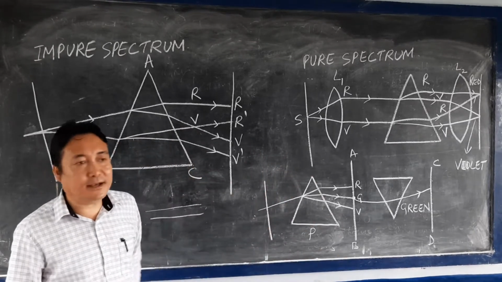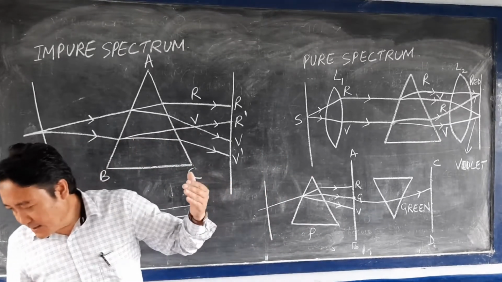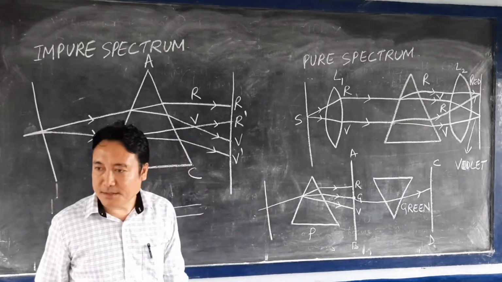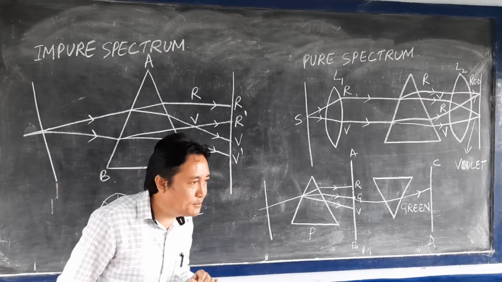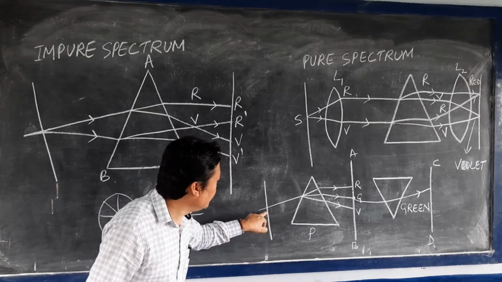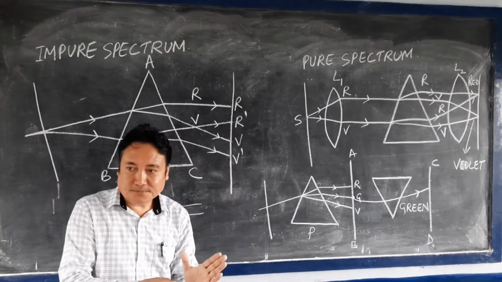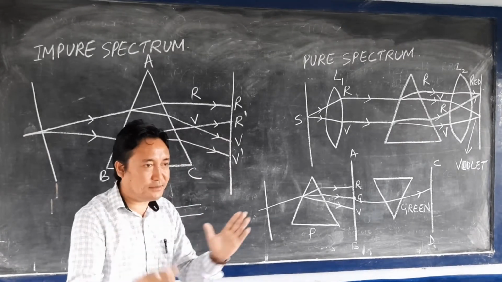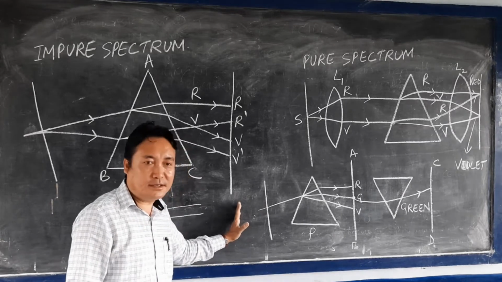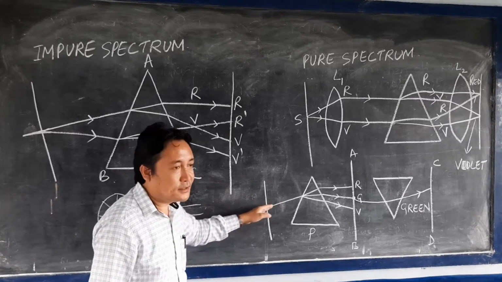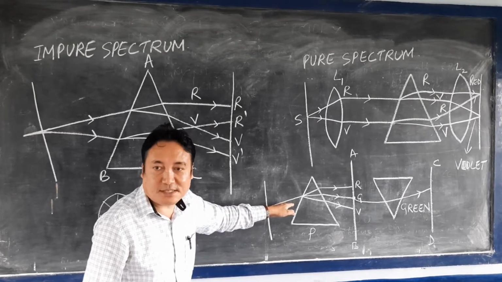For this, you will take white light from a cardboard. There is a cardboard here, and you make a small hole in the cardboard. This we call a slit here. The source of white light is kept just behind the cardboard. You make a small hole here, and through that hole, the white light will pass through the slit.